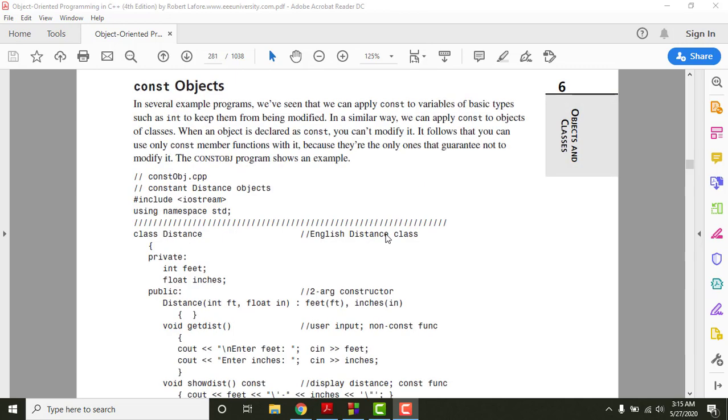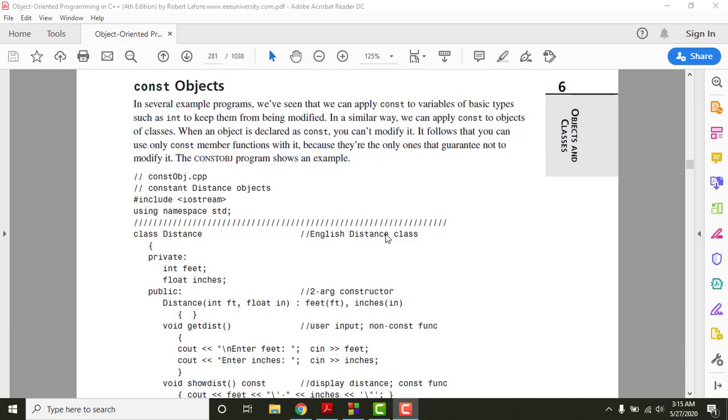The last thing that we can make constant in our classes and objects is the object itself. It is very possible, and sometimes very necessary, to make our objects confined and constant, so that they should not get altered or modified.